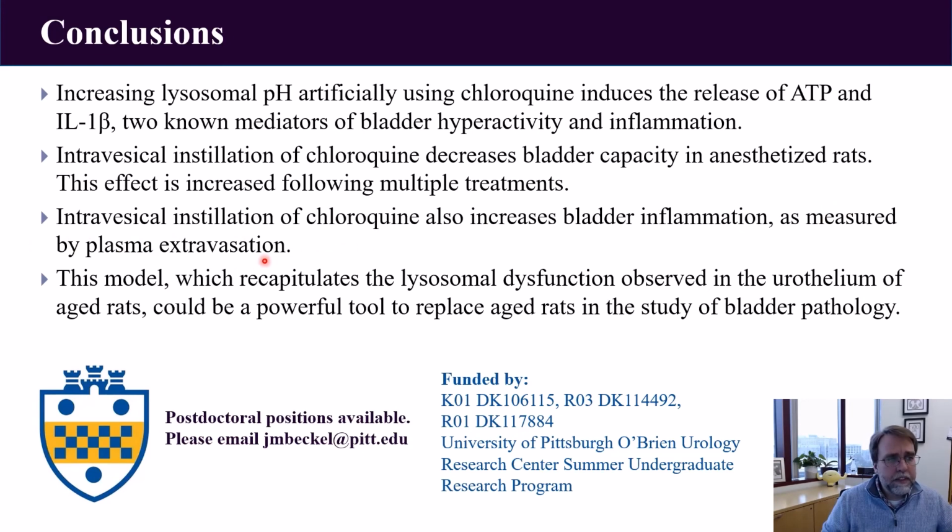So we believe this model, which recapitulates the lysosomal dysfunction that we observed in the urothelium of aged rats, could be a powerful tool to replace aged rats in the study of bladder pathology, with aged rats being quite expensive to create or to maintain. This is a much easier way to show that bladder pathology.